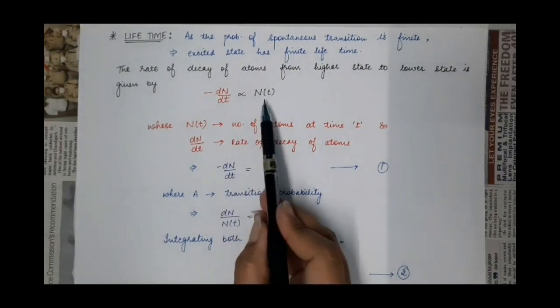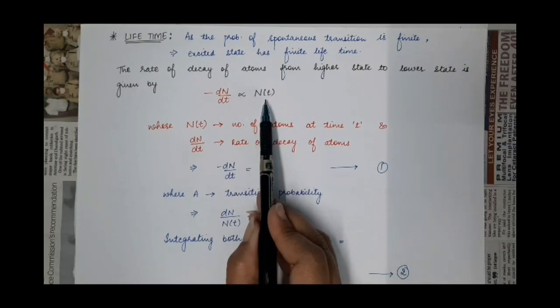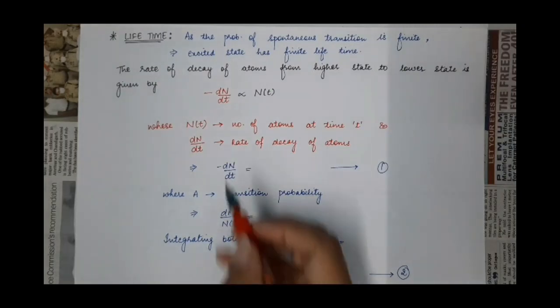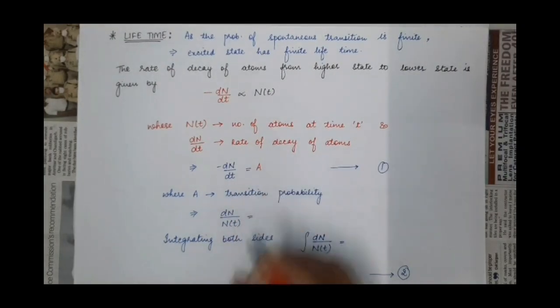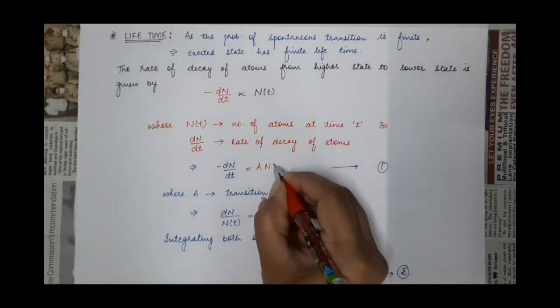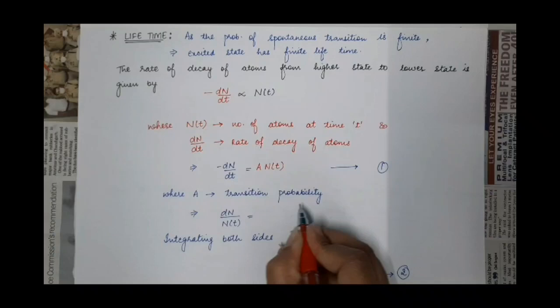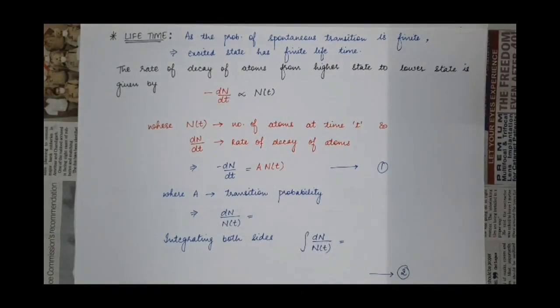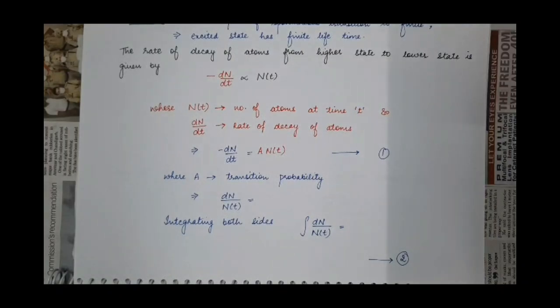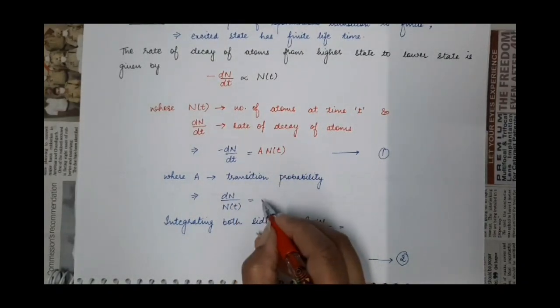Where N(t) is the number of atoms at time t, and dN by dt is the rate of decay. Then what is A? It is the constant of proportionality and it is known as transition probability. Now we will solve this to find the lifetime. So move this N(t) to this side and here we will have minus A dt.